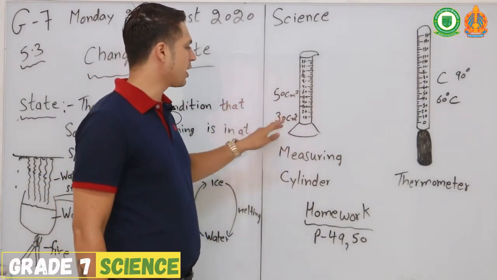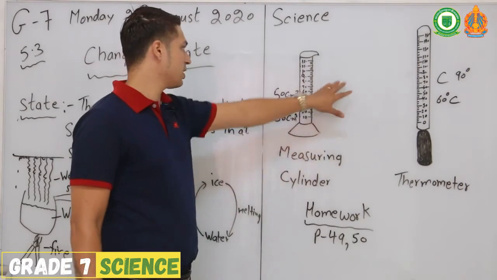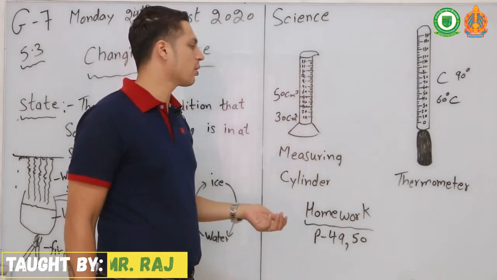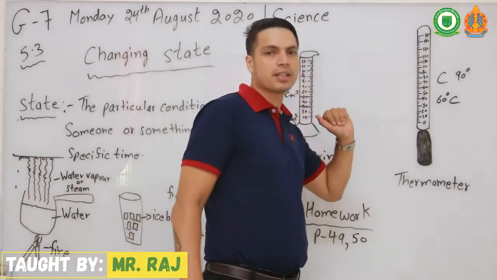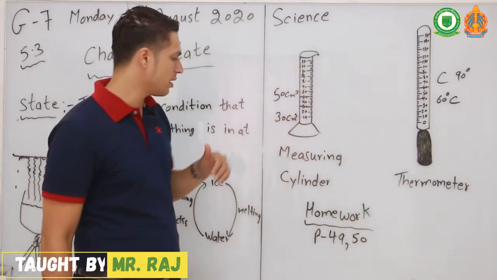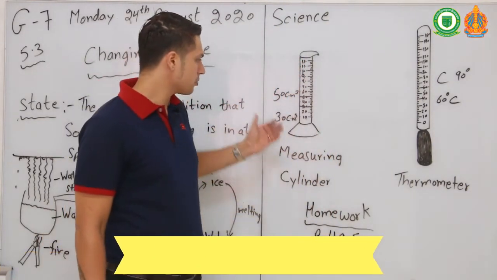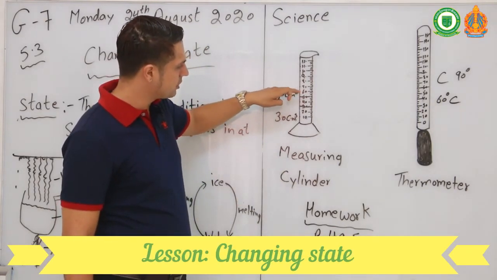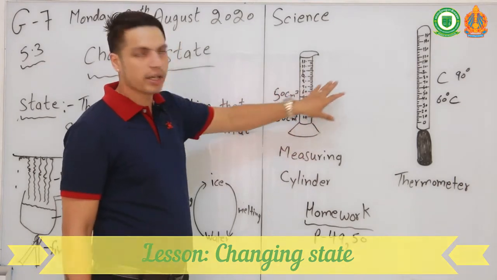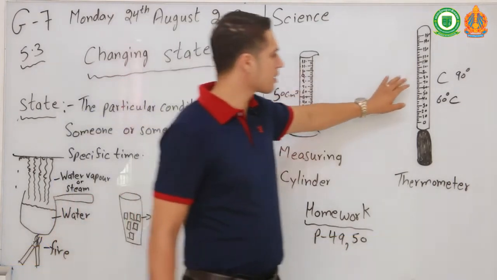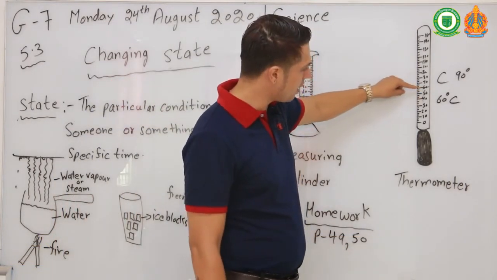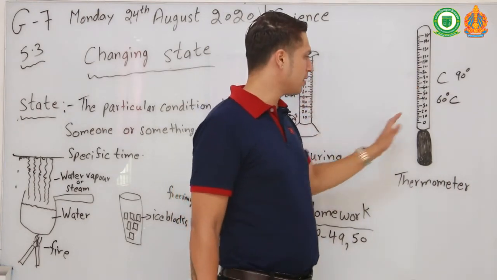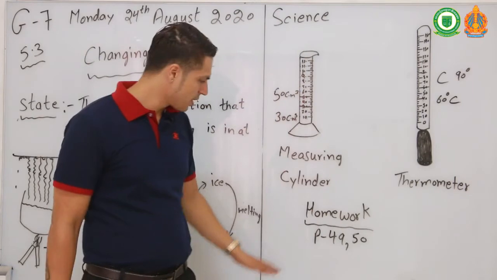This is a measuring cylinder, used in the lab to measure liquids. And this is the thermometer that is used in the lab. So that is how we measure liquids in the cylinder, and you can see the line here. That is how we check temperature with a thermometer.